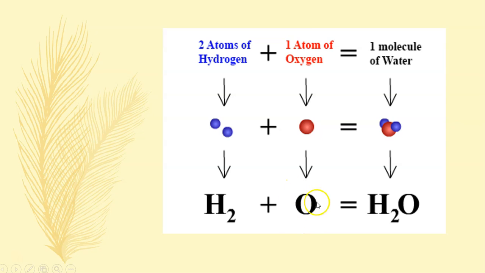It is written by the symbol of oxygen, and we don't write one atom, so we just leave it. This is understood, that means it is 1. They combine to give one molecule of water. So it looks something like this. And we combine both and we write the molecular formula for the compound water as H2O. You are going to study how to write molecular formula in higher standards. This is just an example, like extra information for you.